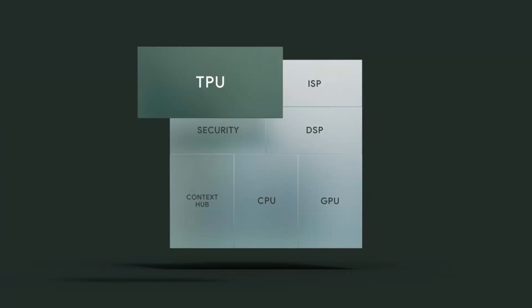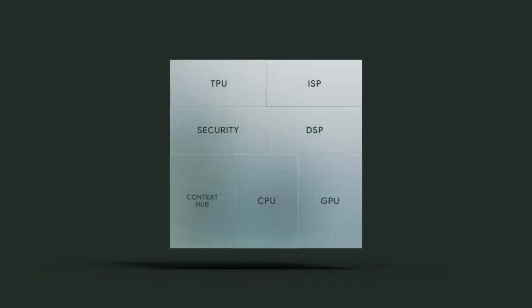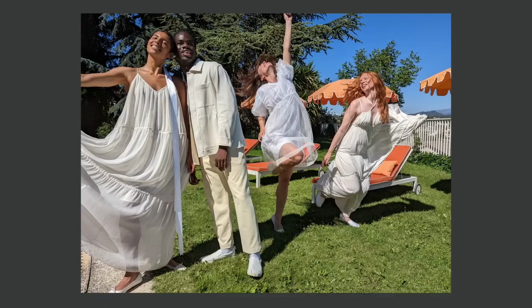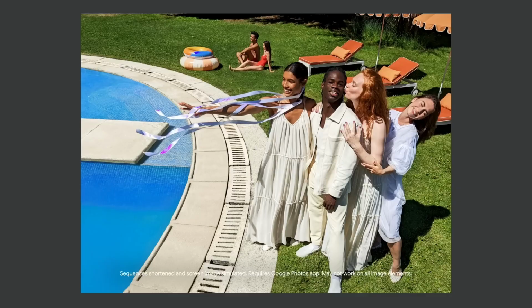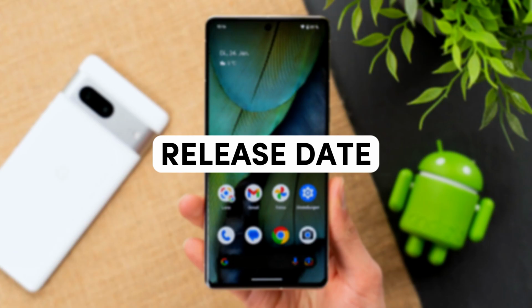Tensor G2 introduced a new element, Google's custom Digital Signal Processor, or DSP, also called GXP. DSPs are specialized processors for tasks such as image processing, which is exactly how Google utilizes it. GXP replaces the GPU in many common image processing steps such as deblurring and local tone mapping. This makes these common operations faster and more efficient.